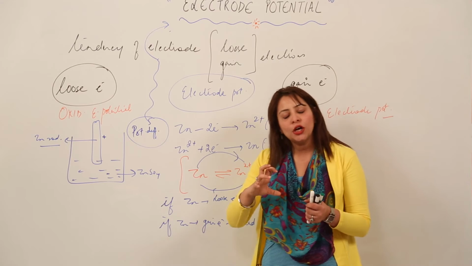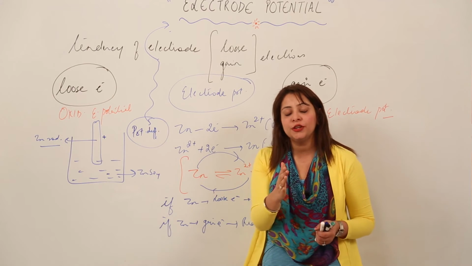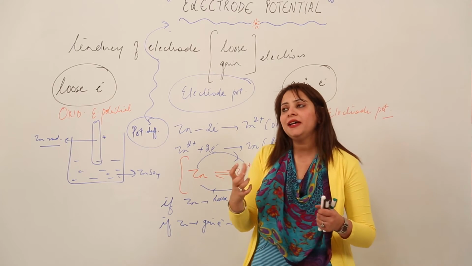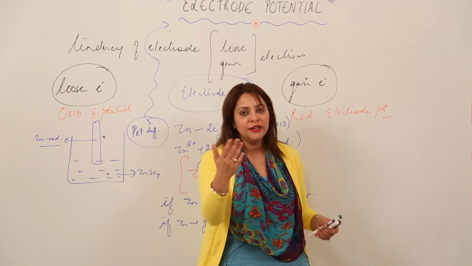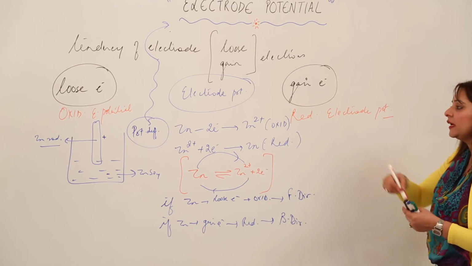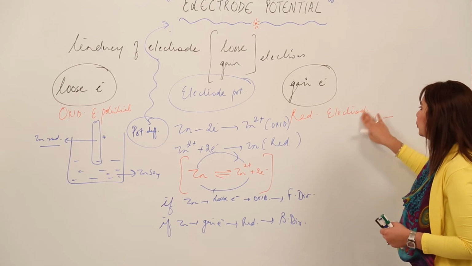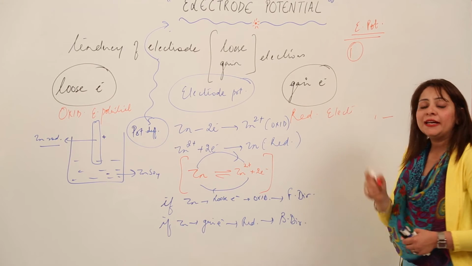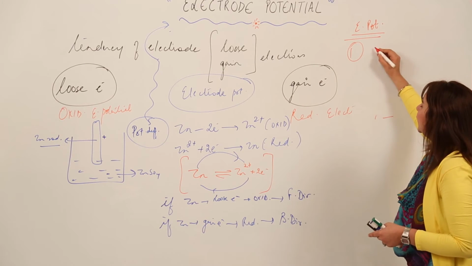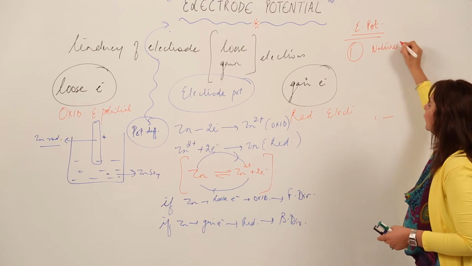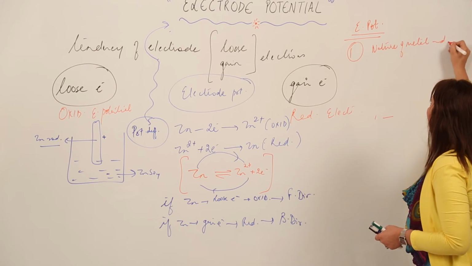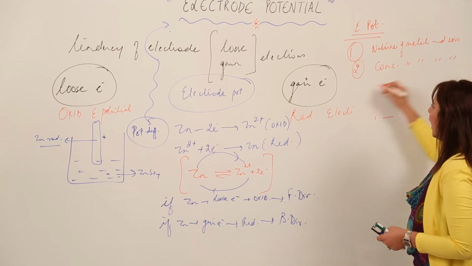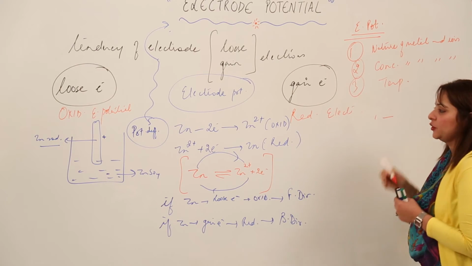Now one more thing which I would like to discuss with you, and you have to keep in your mind that it is not always like that. If I give you some couple, I'll explain with an example, it will be more clear. But before I state an example, I just want you to know on what factors electrode potential depends. Electrode potential actually depends on the nature of metal and ions. It depends upon concentration of metal and ions, and third, it depends upon temperature as well.